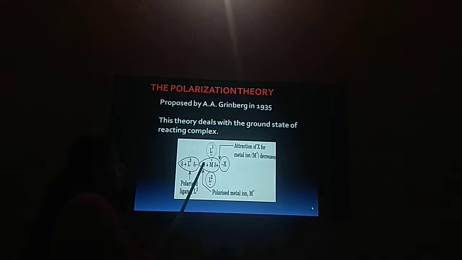As a result, there is an induction of polarization in the ligand which is present trans to X, or you can say it will cause more repulsion to this ligand. As a result, the M-L bond would increase in length, which results in the weakening of this bond.